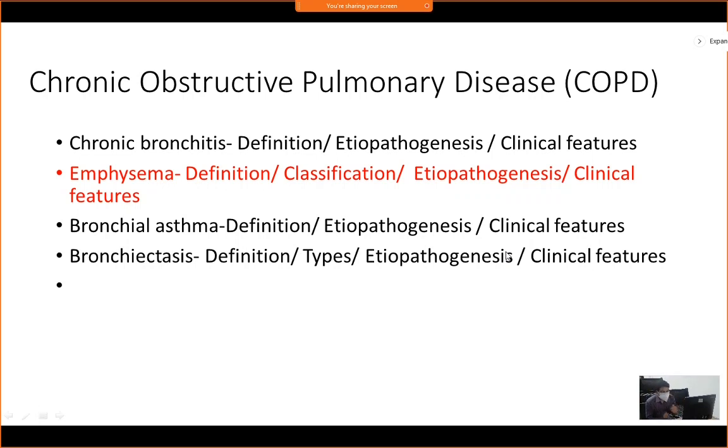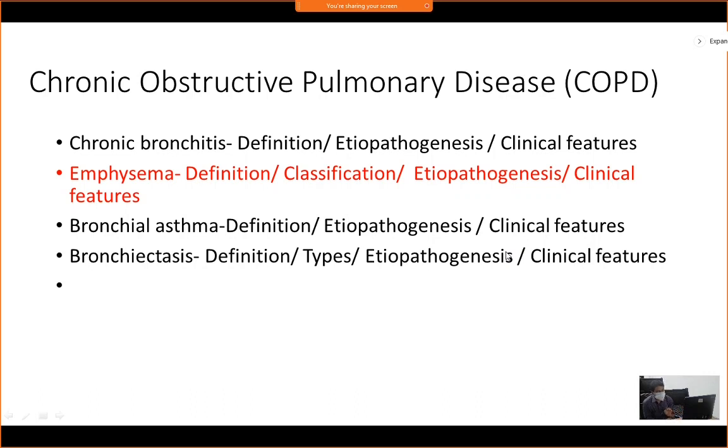So basically you have to know the definition of these conditions, the etiopathogenesis of these conditions, and the clinical features. If you know these 3 things, then if somebody asks you a short note or in Viva, you can write under these 3 headings. If a short note comes on bronchial asthma, write the definition, then etiopathogenesis as the second heading, and clinical features as the third heading. In pathology, that is more than sufficient. We don't go into the treatment part, so no need to write any treatment in pathology answers.